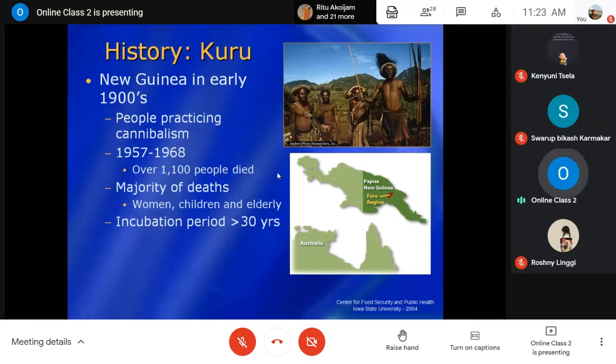During the years 1957 to 1968, around 1,100 people died of this infection. They died from this infectious protein particle because they consumed the flesh of the dead, which contained the infectious protein particle.